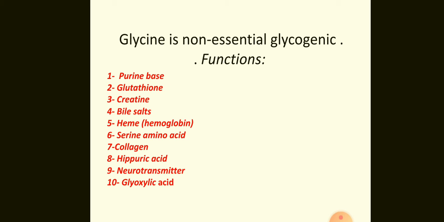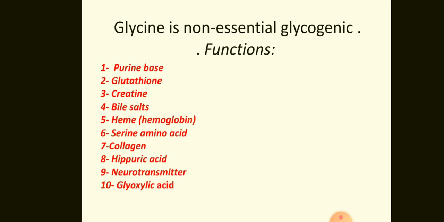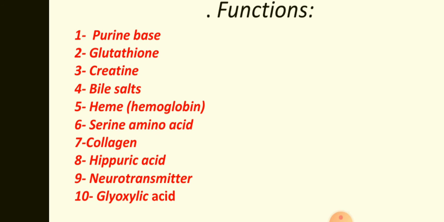So, number 6 is serine, an amino acid formed from glycine. Reverse of that, glycine is formed from serine. So, this is the reaction we mention for synthesis of glycine. Because it is non-essential, we should mention the reaction which forms glycine. So we obtain glycine from serine.